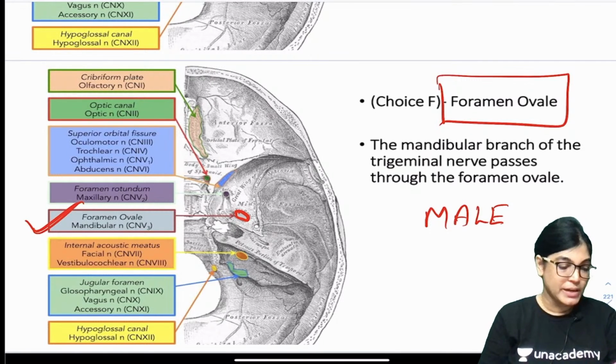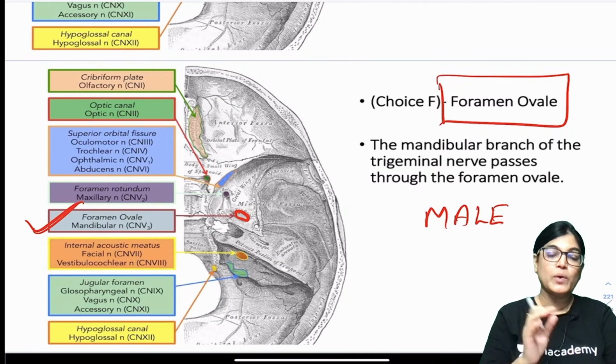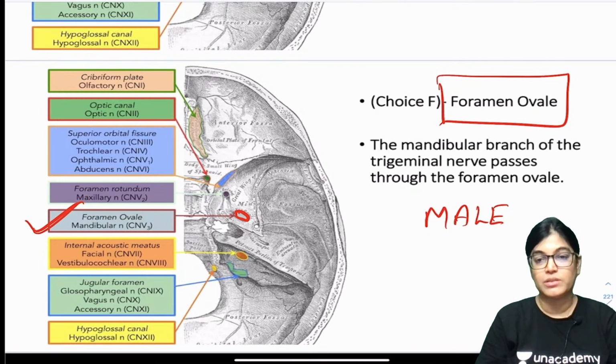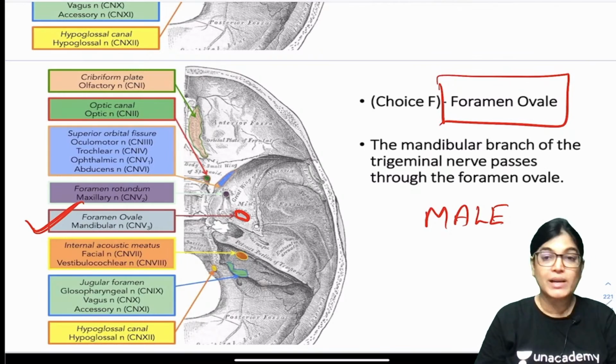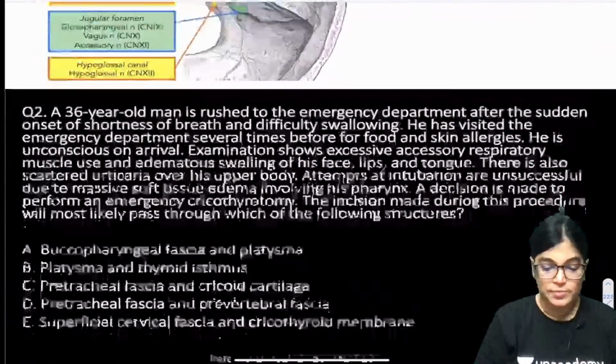So I think this explanation is enough. Everyone, can we move on to the next MCQ? We have just gone through the explanation of the first MCQ in much detail, not only the correct one but also the incorrect ones. So for the clinical MCQs, I will also explain the incorrect options so that we can have a clear picture of the MCQ. Let's move on to the second MCQ.